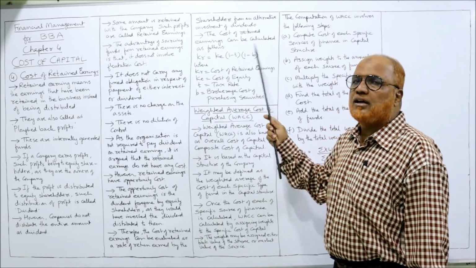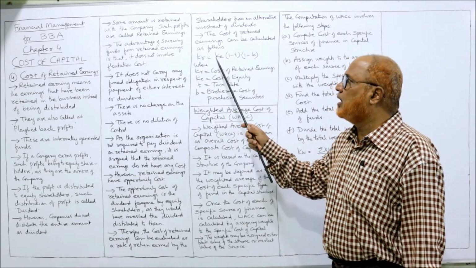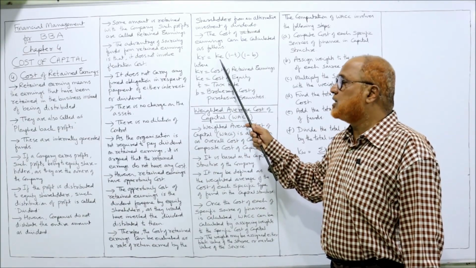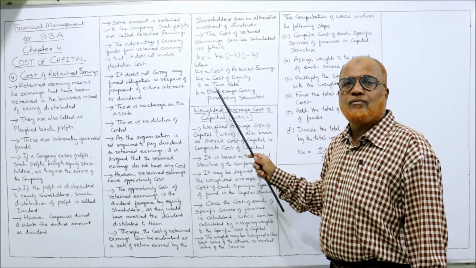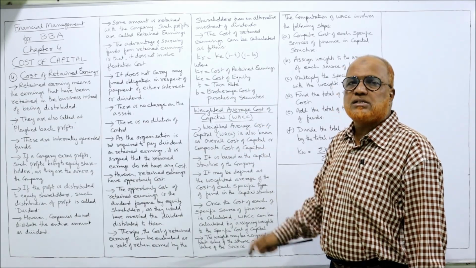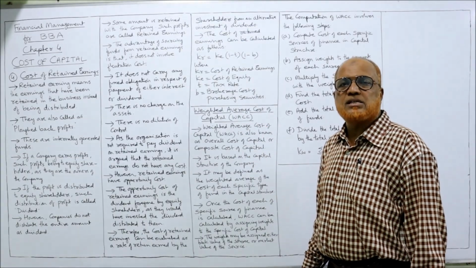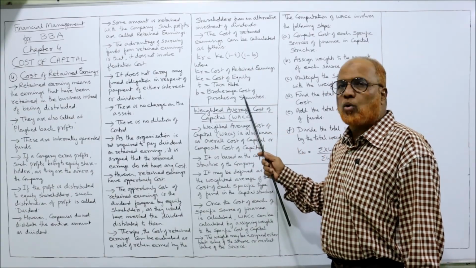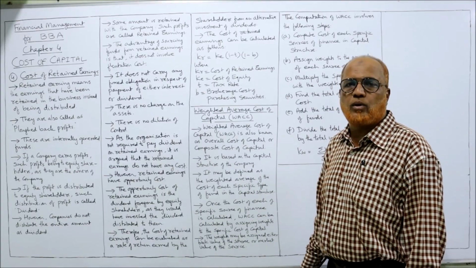The cost of retained earning can be calculated by using a simple formula. KR, which stands for cost of retained earning, is equal to KE, cost of equity, into (1 minus T), where T stands for tax rate, into (1 minus B). B stands for brokerage cost on purchasing security.